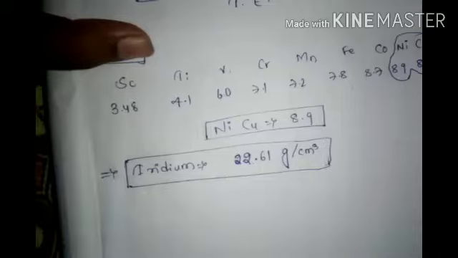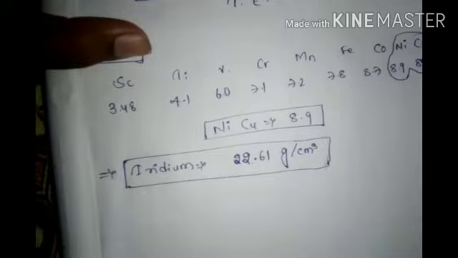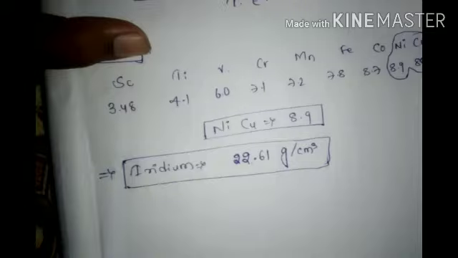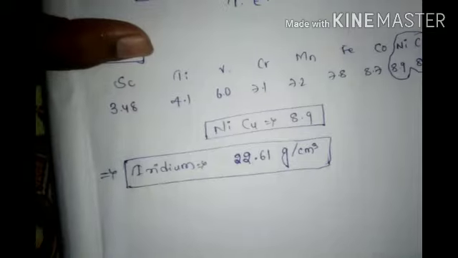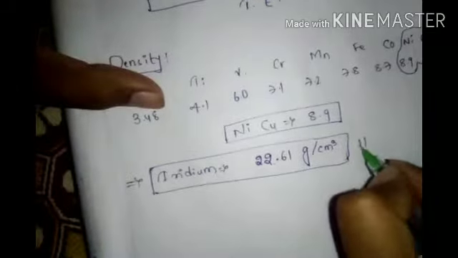So iron is 7.8, but this is 22.61. That's why carrying it is a problem, and it is one of the costliest metals on earth.